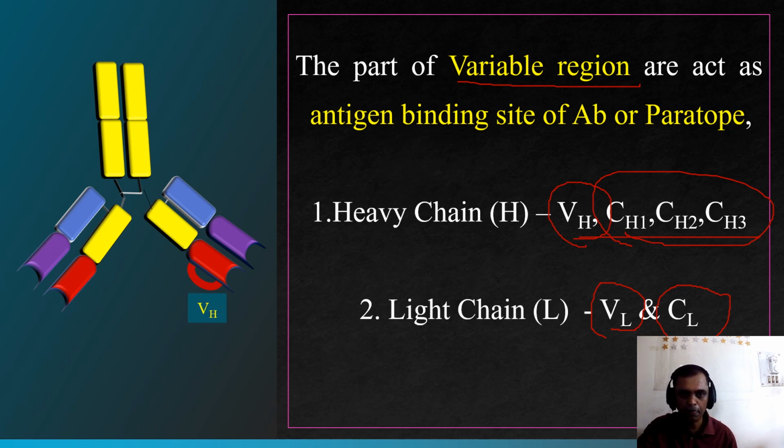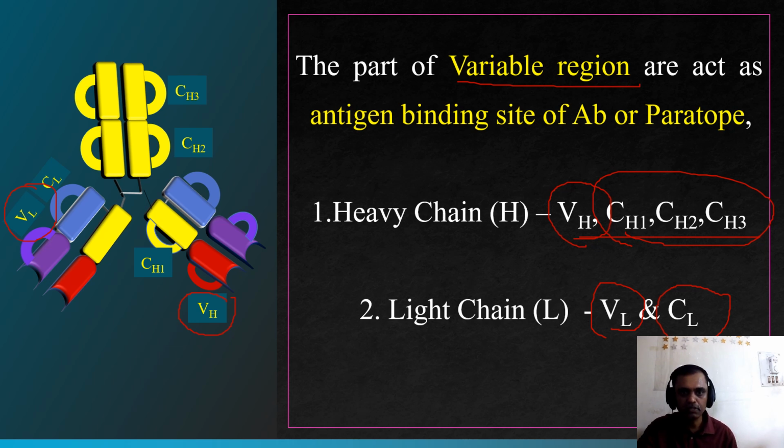The H chain has 1 VH, meaning variable H chain, followed by 3 constant regions CH1, CH2 and CH3. The L chain has VL, 1 variable region, and 1 constant region.